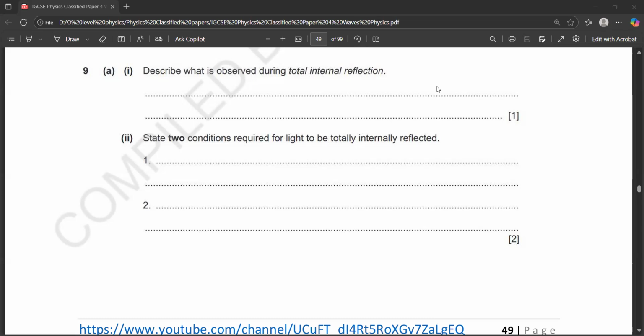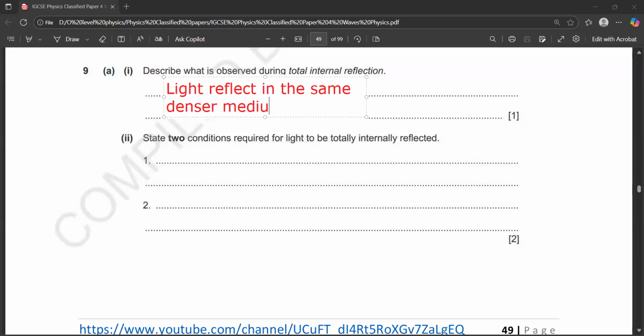First is describe what is observed during a total internal reflection. When there's a total internal reflection, what will we observe? We'll observe the light reflect back in the same denser medium or high density medium. So when the light, after striking a denser to rarer boundary, reflects in the same denser medium, that is what is observed. Or you can also say no light is transmitted through the material. That is also called a total internal reflection.